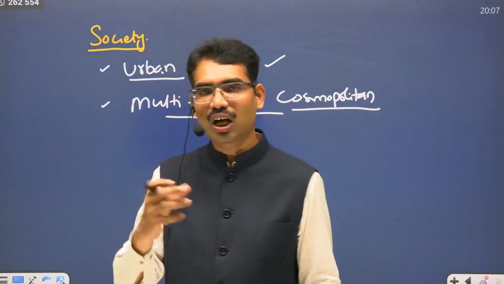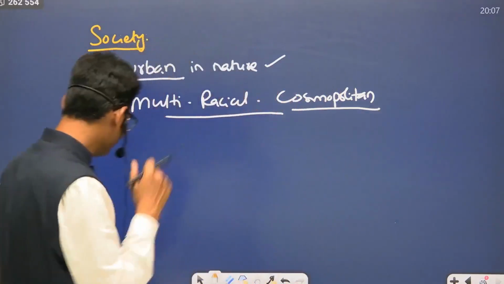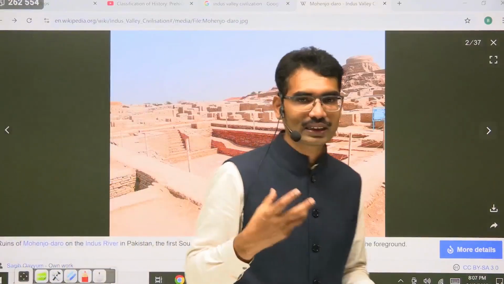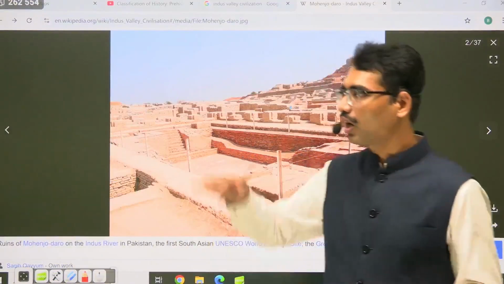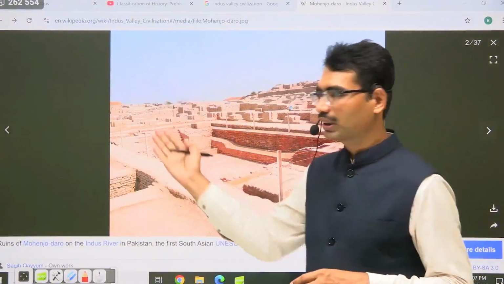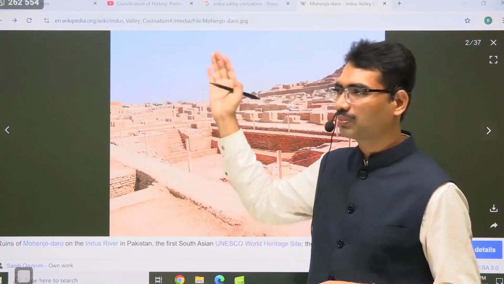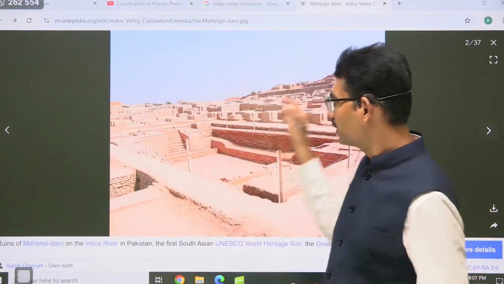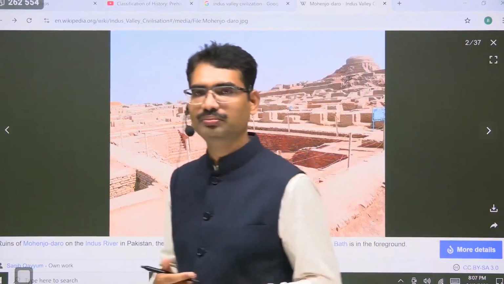Within a city, so many people across the globe, multiracial, that means cosmopolitan character. Now you see, by this time itself, if these many people are there, India must have attracted people across the globe, from whatever was the known world at that time. Some from Africa, some from Persia, some from Central Asia, some from South Asia, everywhere. So this is how multiracial.